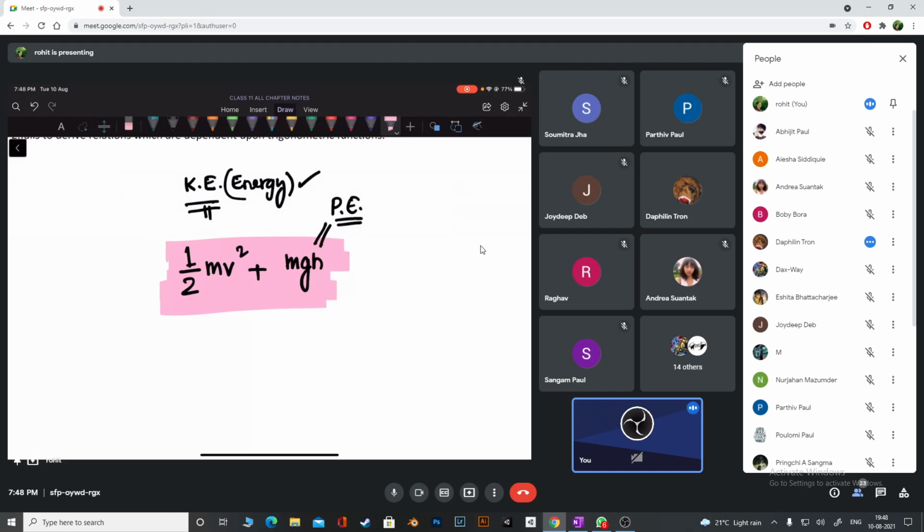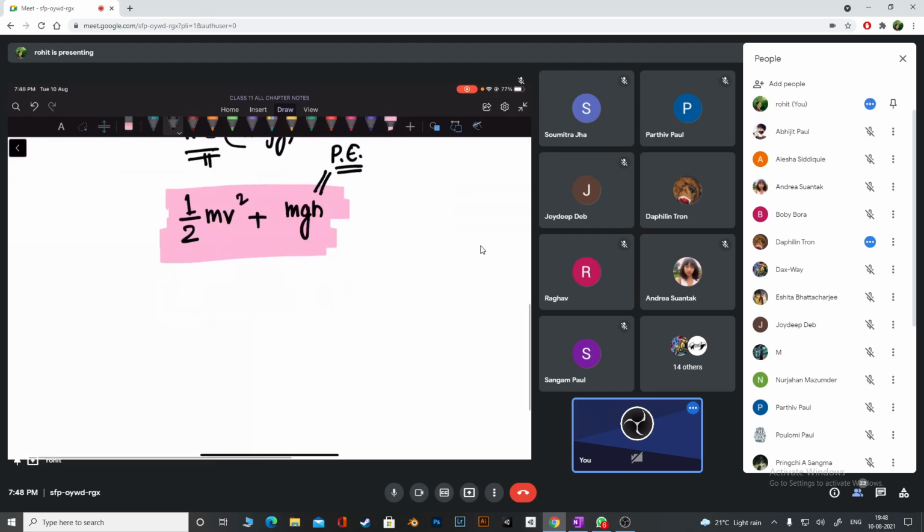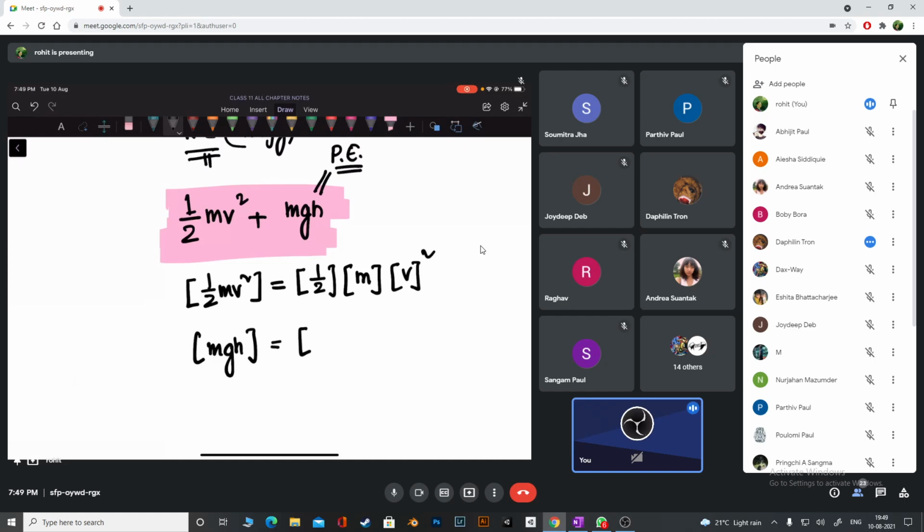Let's check once, no problem. So I'm going to write the dimension of half mv square. I'm also going to write the dimension of m into g into h. The dimension of half mv square, that is the dimension of kinetic energy, equals the dimension of half into the dimension of mass into the dimension of velocity square. I'm just checking dimensions. I'm going to do the same thing here: dimension of mass, dimension of acceleration due to gravity, dimension of height.